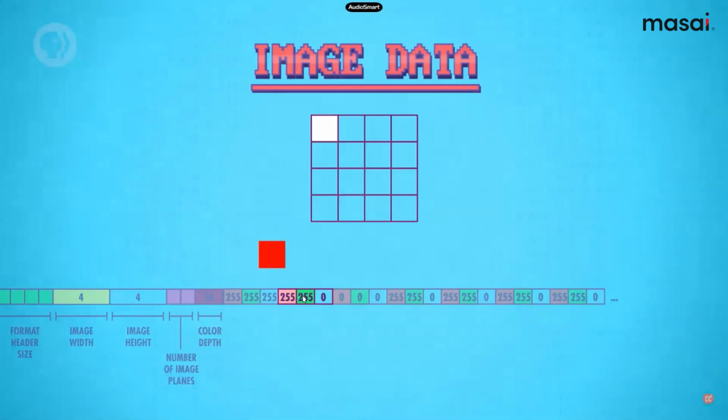Like this one is red, the second one is green, and the third one is 0. It is nothing. So when we mix these colors, we will get yellow. After combining this, we will get yellow, and we will put that color in.